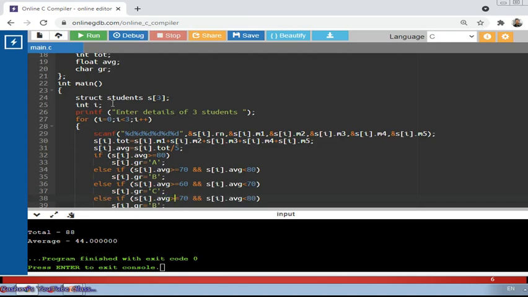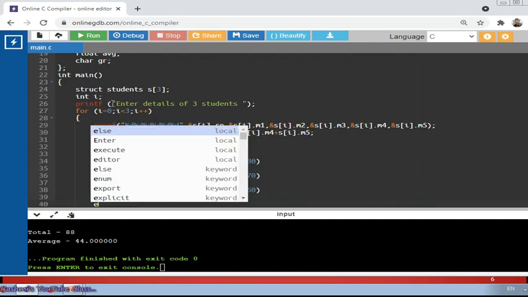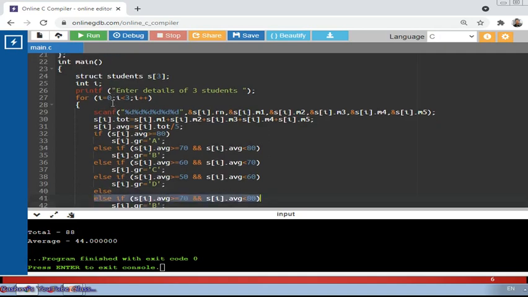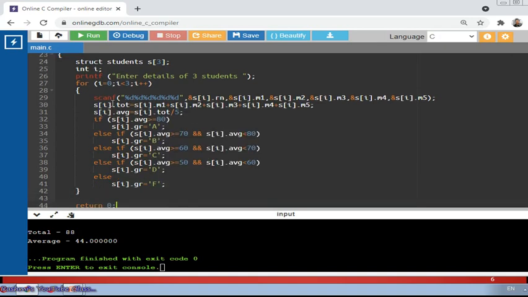So we can specify here for the rest, like 50. Here I can specify less than 60. So it will become D grade. Otherwise, let us make the student fail. So I need not write this, only else, and I can specify here F stands for fail.